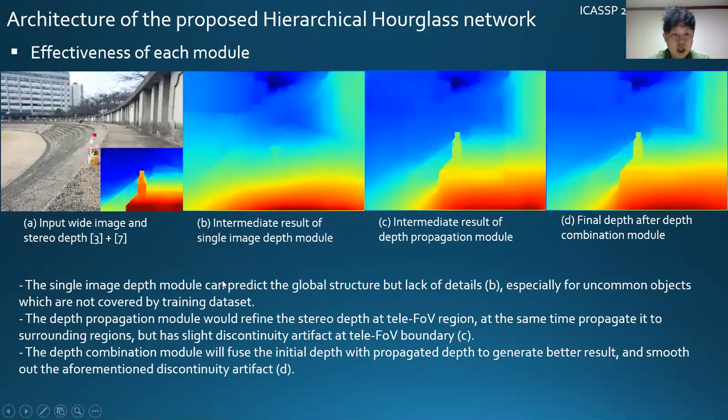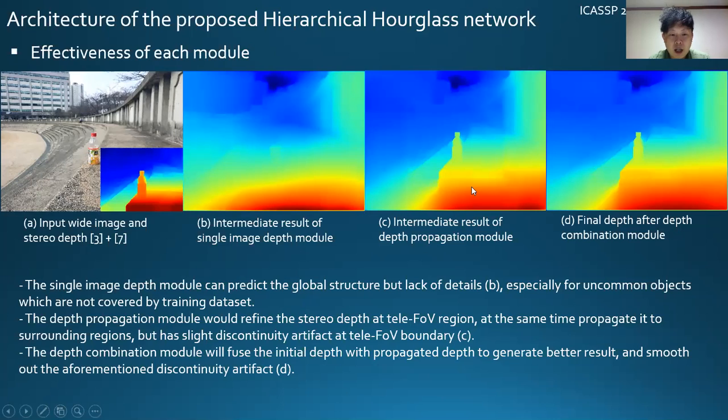Here is to illustrate the effectiveness of each module. Figure A is the input wide image, and the traditional stereo matching method output as shown here. Figure B is an intermediate result of the single image depth module. You can see that it could predict the global structure, but lacks details, especially for uncommon objects like these photos, which are not covered by the training dataset.